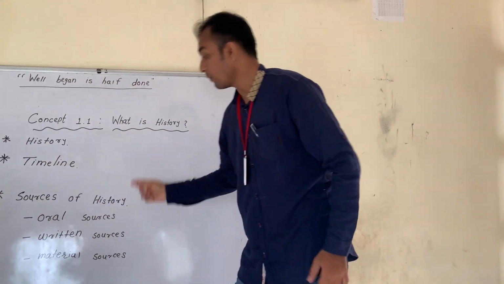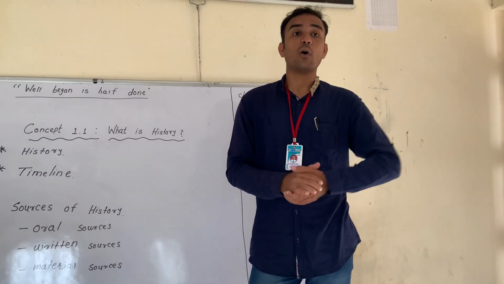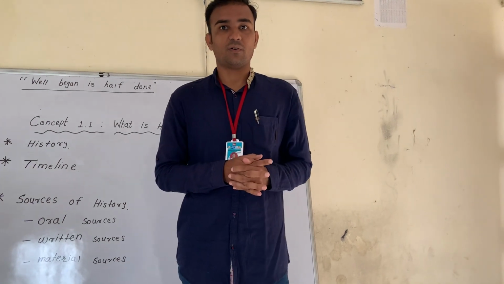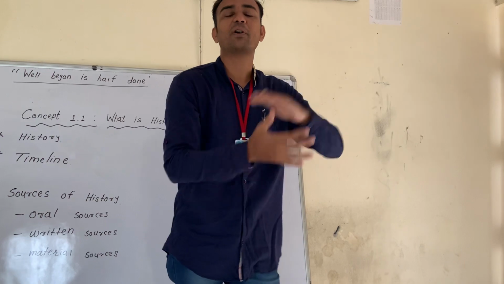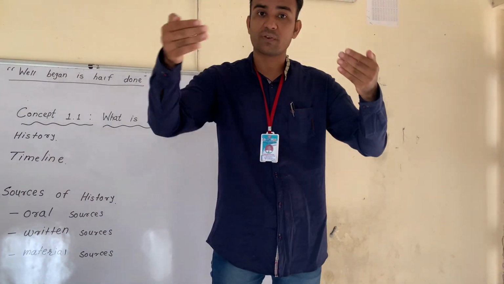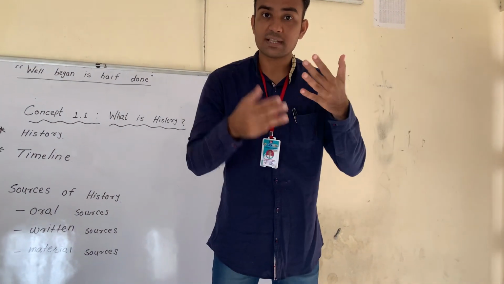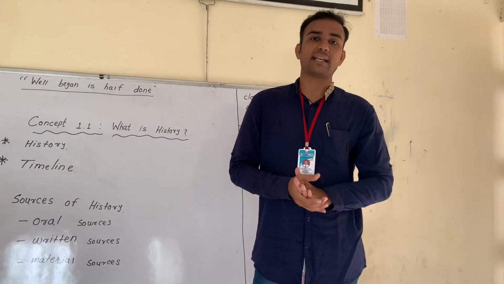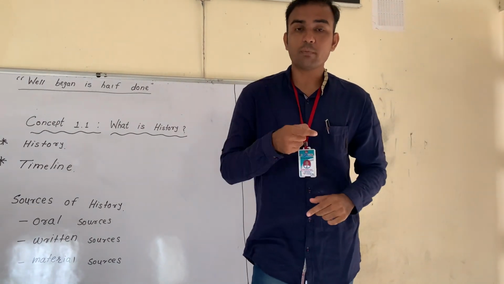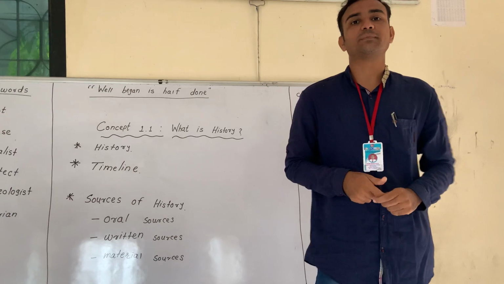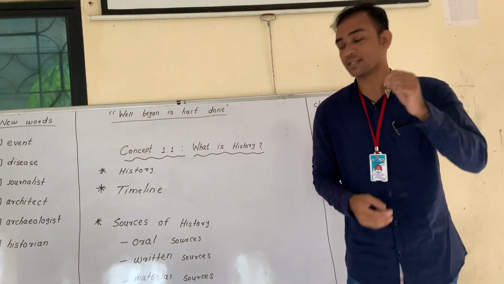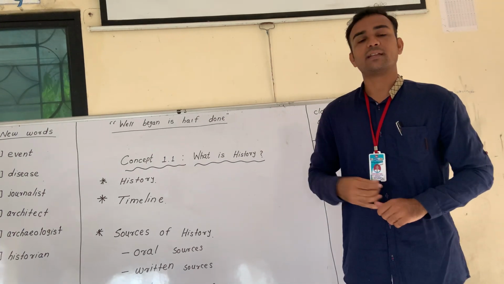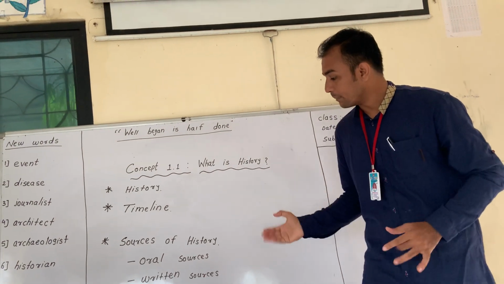Now, sources of history. We listen to history, we read history, we see history, even in the format of video. In our syllabus, there are 3 types of sources given. I am telling you, but please see in your book. First one is oral sources, then written sources, and then material sources.